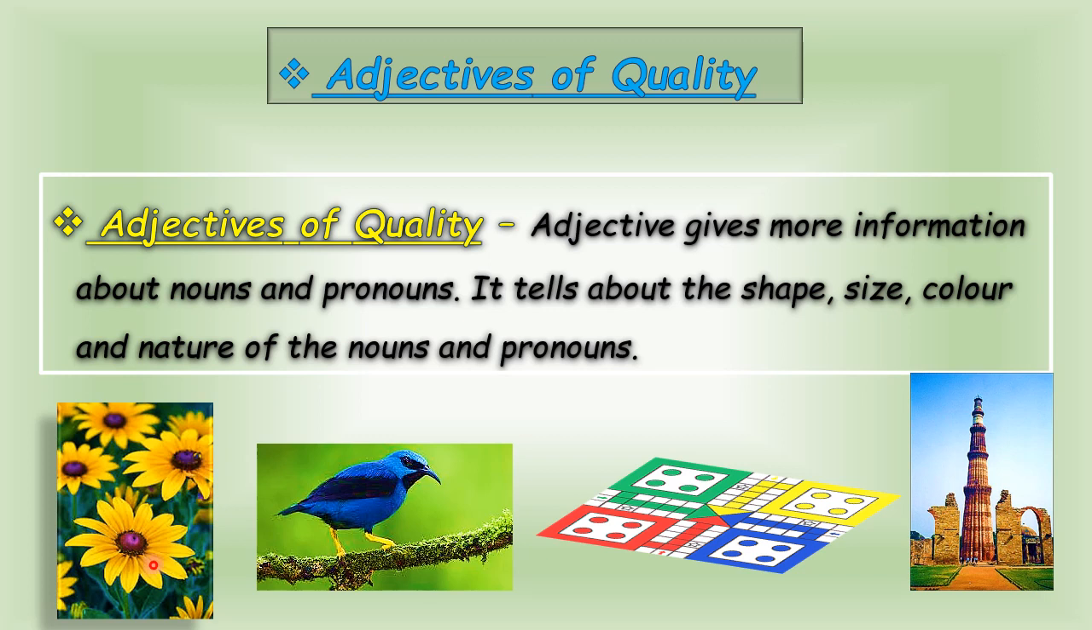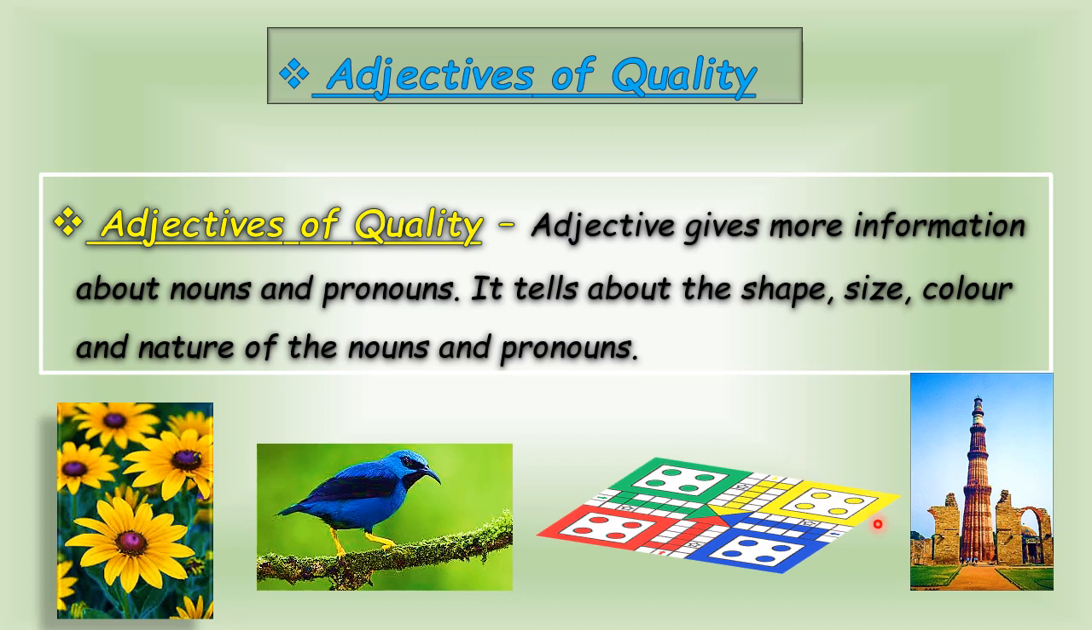Now come to the second picture. What kind of background does this rectangular picture have? Green background. And what is the color of this bird? Blue color. So blue bird. Yes, children. And this bird is very sweet. So what is the nature of this bird? Sweetness. Yes, children.